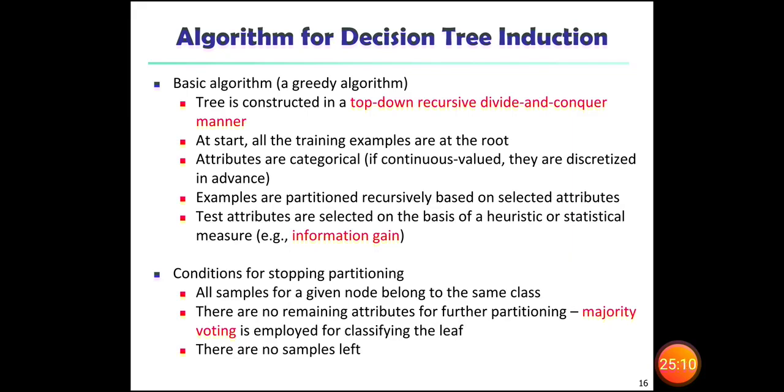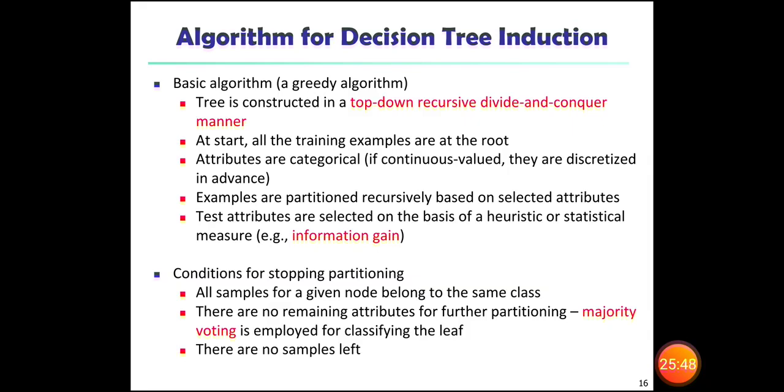This is a greedy algorithm. This concept in the book is given in the form of an algorithm structure, so you can go through it once over there also. Conditions for stopping partitioning: all the samples for a given node belong to the same class. When we have a class and define a node, the node belongs to it, and with this node we have a number of samples.